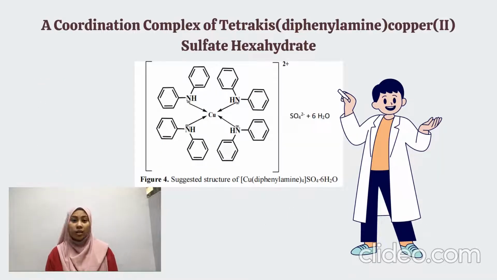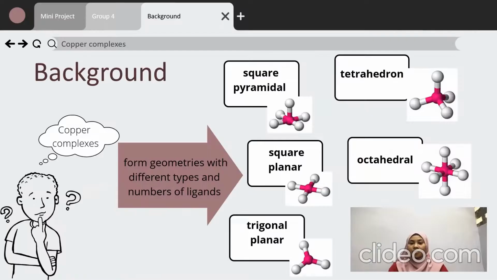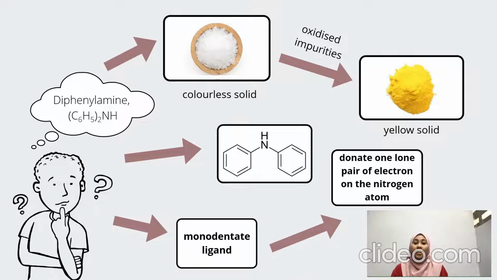This is the structure of the complex, which is formed by copper complexes and diphenylamine. Now we move on to the background of the structure. Copper complexes can form many geometries with different types and numbers of ligands, which are square pyramidal, square planar, tetrahedral, octahedral, and also trigonal planar. Diphenylamine is a colorless solid, but it will form a yellow solid when oxidized to impurities. Besides, it is a monodentate ligand, which will donate one lone pair of electrons on the nitrogen atom.